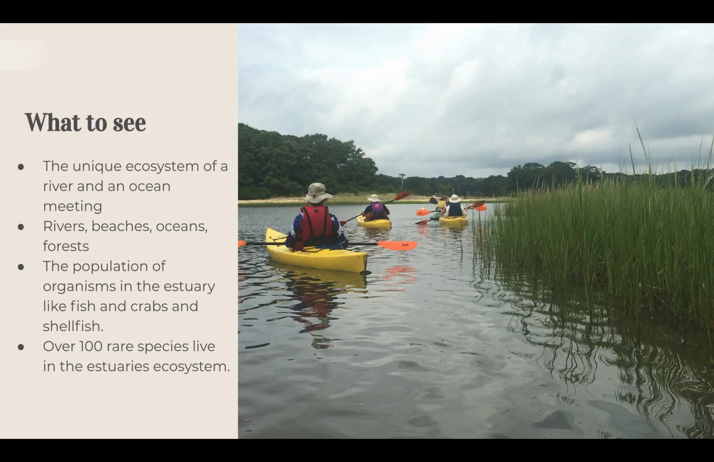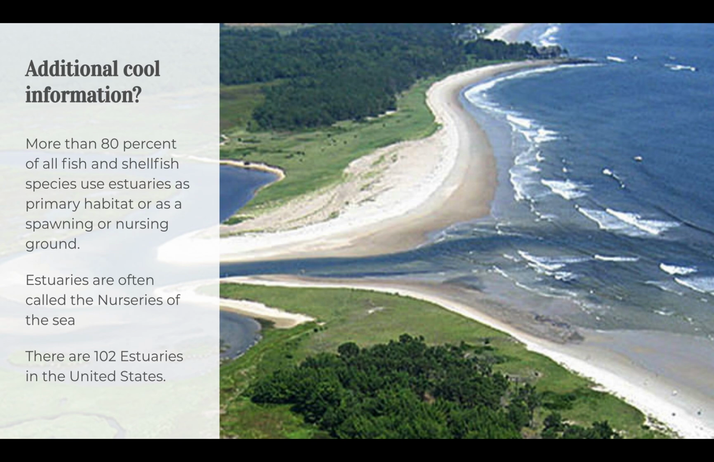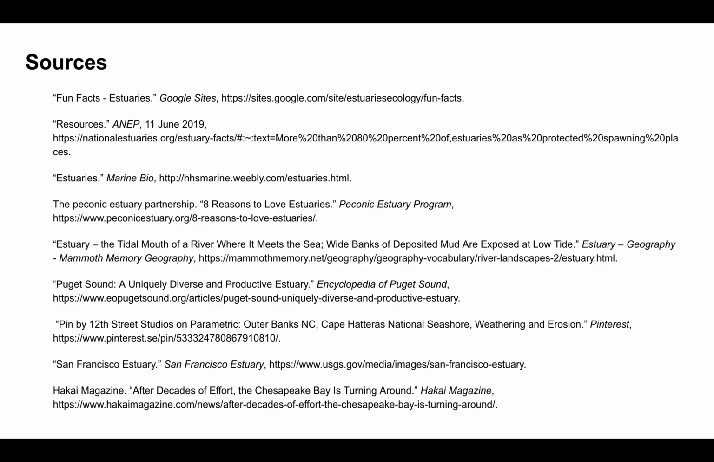And what to see: you'll see a unique ecosystem of a river and an ocean meeting. Rivers, beaches, oceans, forests, and the population of organisms in the estuaries, like fish, crabs, and shellfish. Over 100 rare species live in the estuary ecosystem. More than 80% of all fish and shellfish species use estuaries as primary habitat or as a spawning or nursing ground. Estuaries are often called the nurseries of the sea, and there are 102 estuaries in the United States.